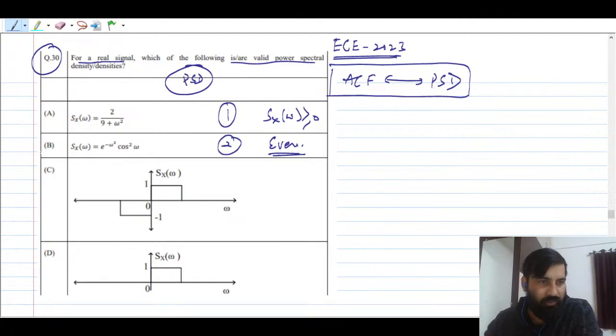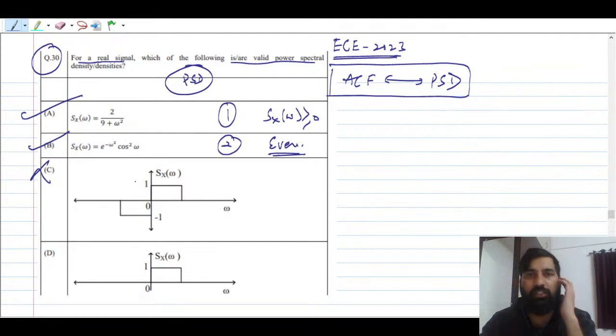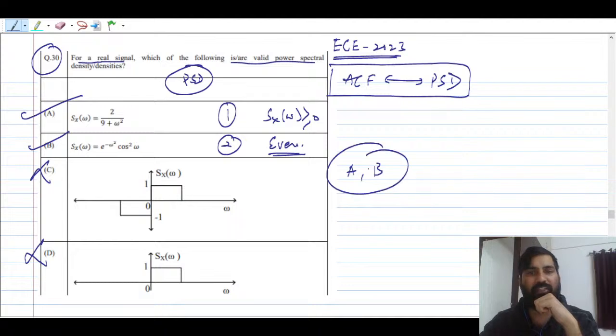The first option will be correct because you can see here it is positive, and it is also even. This is also correct, it is also even, but this will be wrong because this is an odd power spectral density. So power spectral density cannot be the odd one, right? This is an odd function, so this cannot be the power spectral density, and this can also not be the power spectral density. So here this is an MSQ question. So A and B is the correct answer.